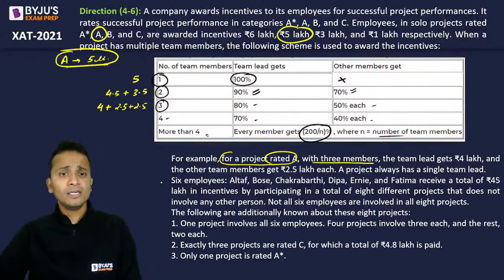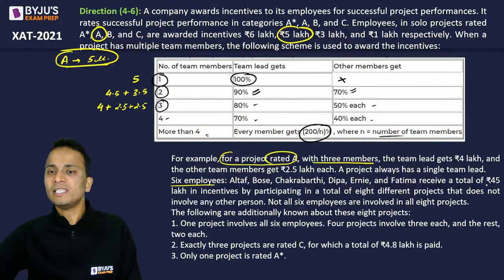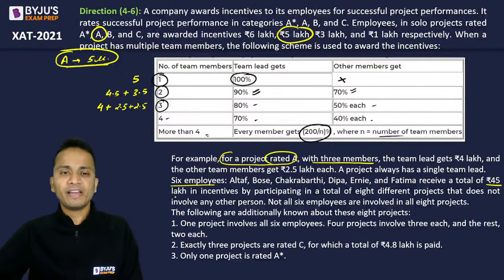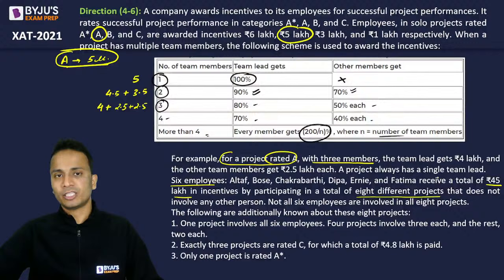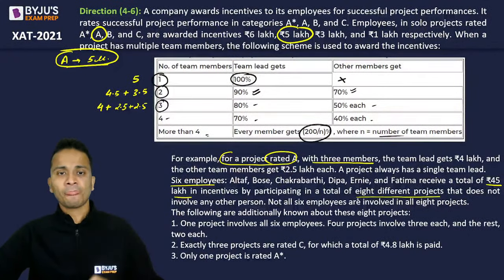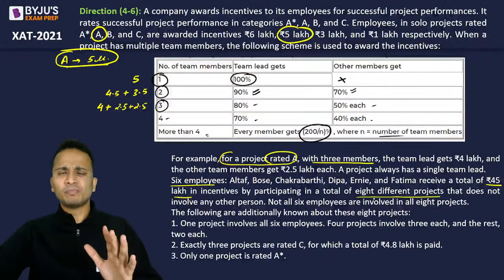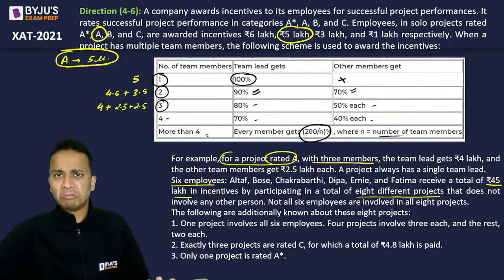All right. Now, six employees A, B, C, D, E, F receive a total of 45 lakhs in incentives by participating in a total of 8 different projects. So the incentive they get will depend on the project, right? So these six people participated, the number of people is not important.